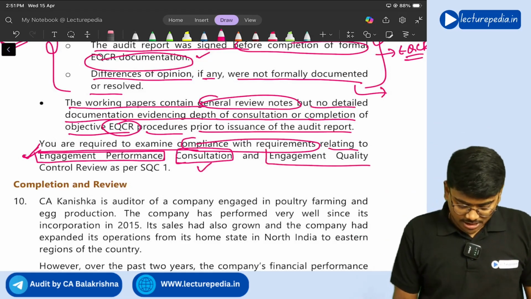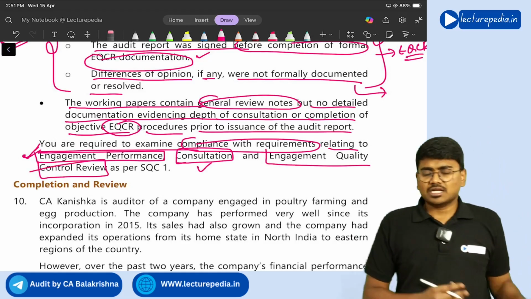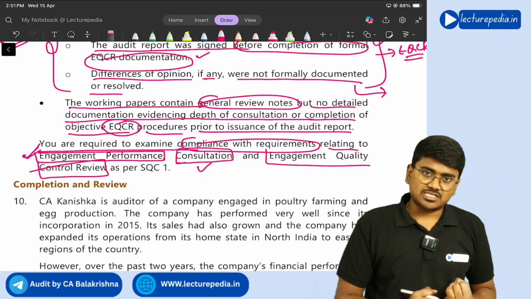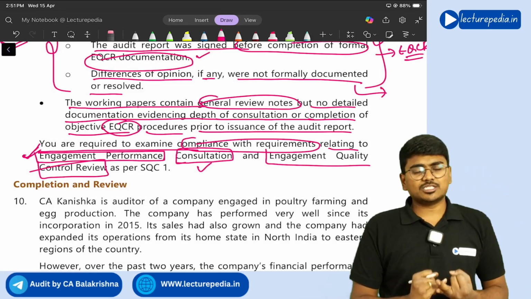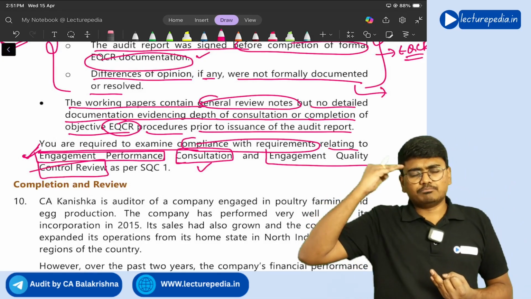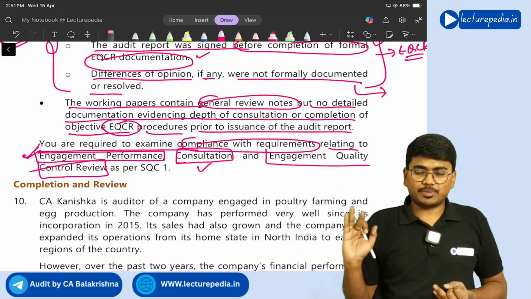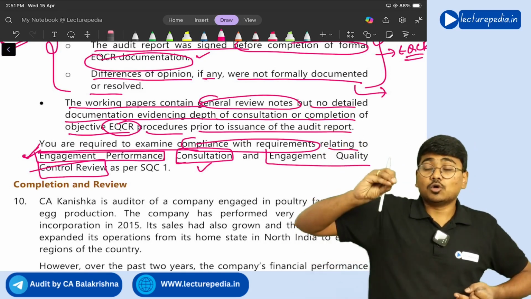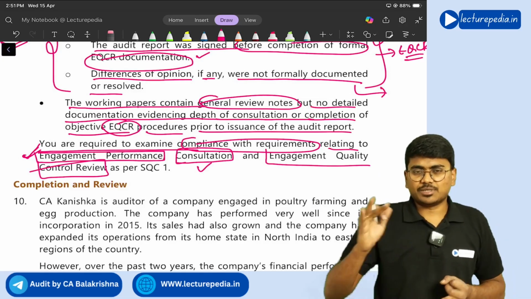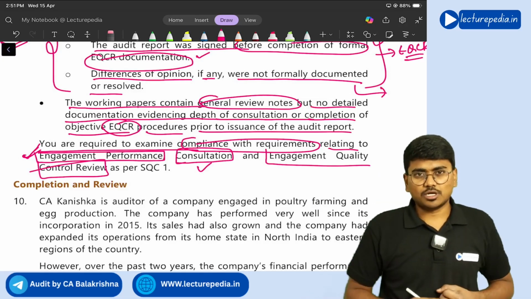Next, engagement quality control review. See, engagement quality control review is mandatory for listed entities, and the engagement quality control reviewer must be an experienced person who is eligible to be appointed as auditor of the company. Such a person should be appointed as engagement quality control reviewer.